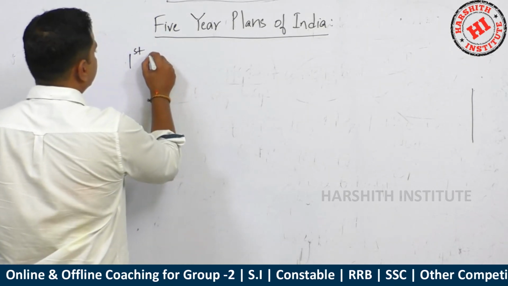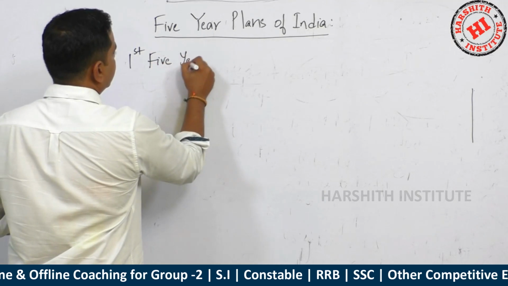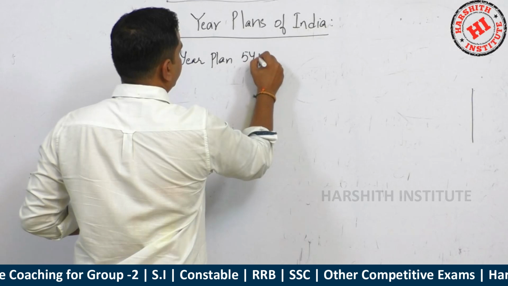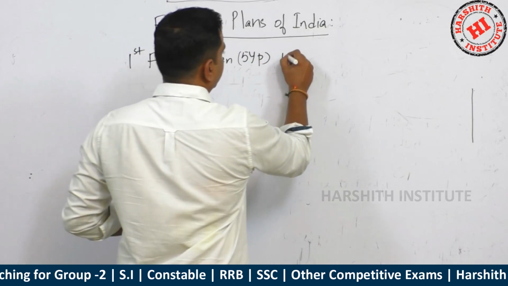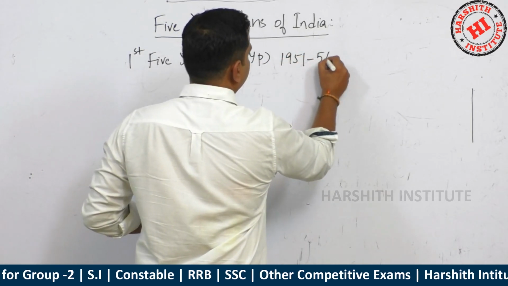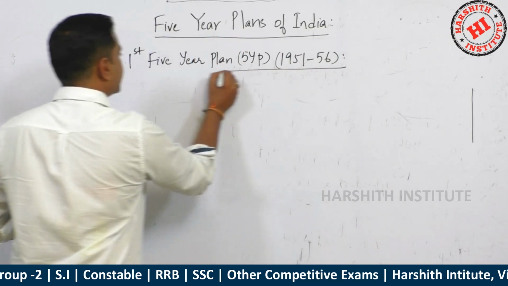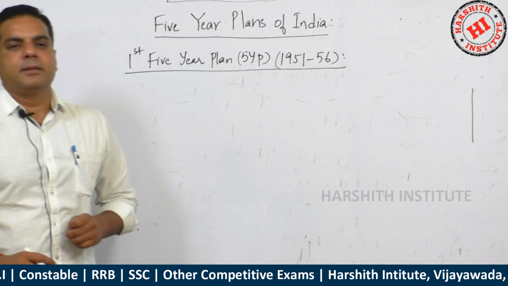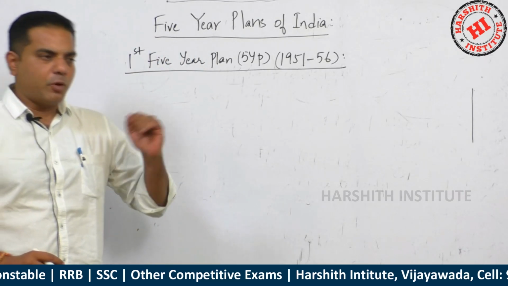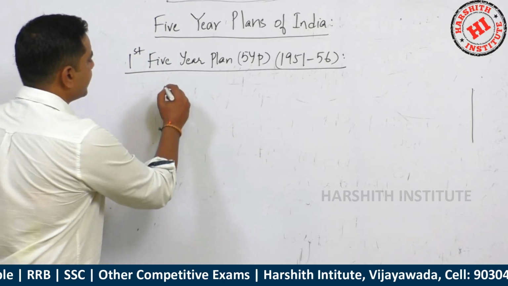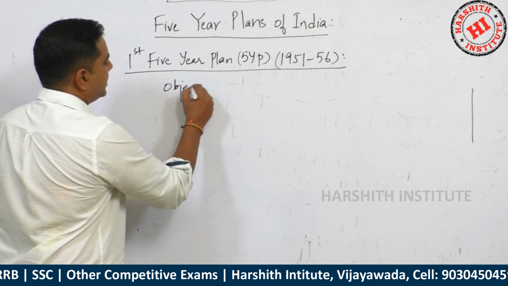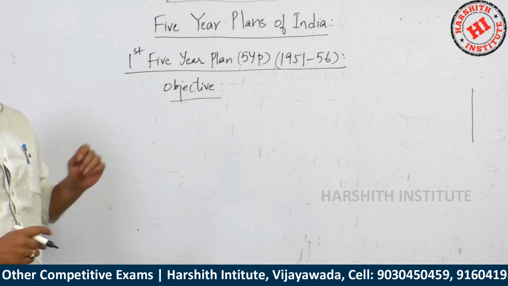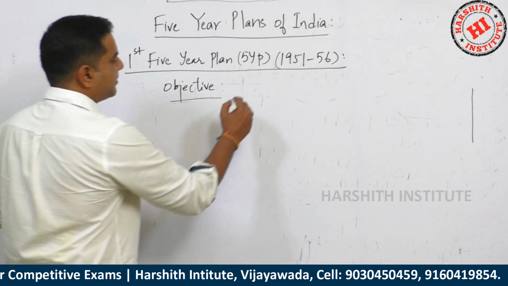First 5-year plan. In short, we'll write like this: 1951 to 56. Important things in these are, what is the objective of the plan? First thing is, what is the objective of this plan? See, the objective of this plan is